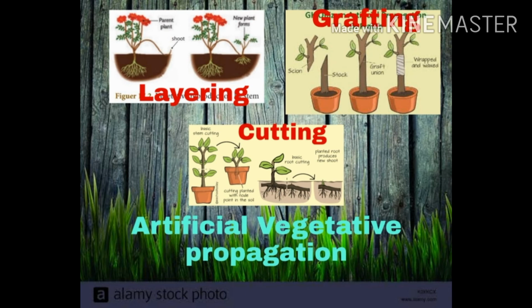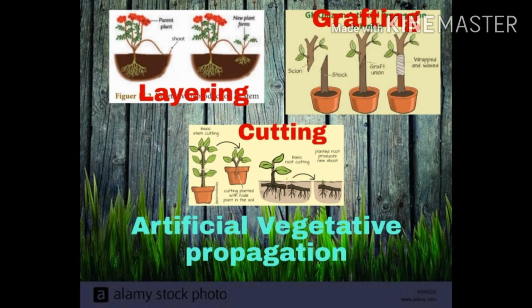Layering is a method in which a branch or the stem of the plant is purposefully bent down and the portion which is touching the ground is covered with soil. As a result, roots will originate from that and a new shoot will be formed. This is actually an artificial method. Normally we do this method in the jasmine plant, but this method is also done naturally. I already told about stolon. That is a similar method, but it is naturally formed. I have mentioned examples like strawberry, mint, etc.